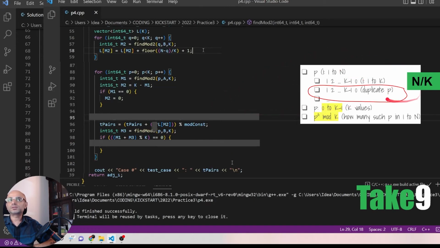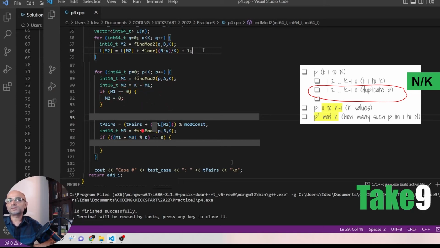And if we convert this into code, now our loop, instead of going from 1 to n for i, goes p from 0 to k minus 1, and we find p power a mod k as m1, and the rest remains the same, finding m2.